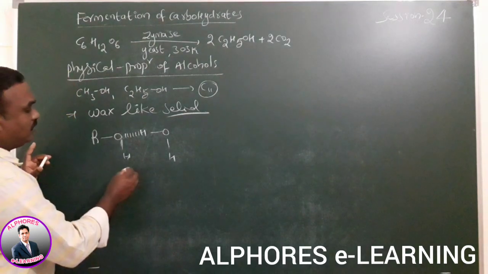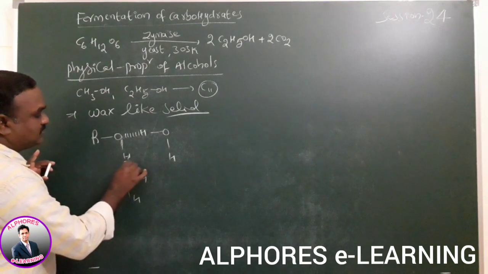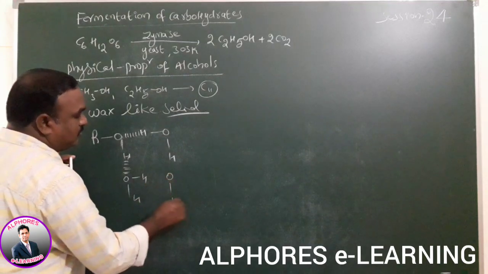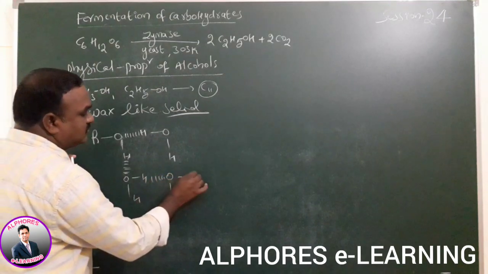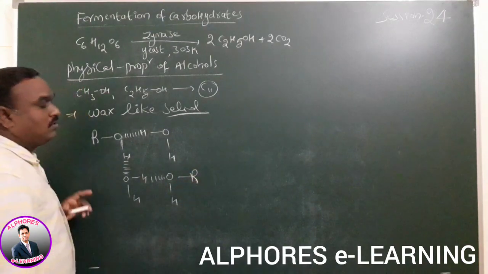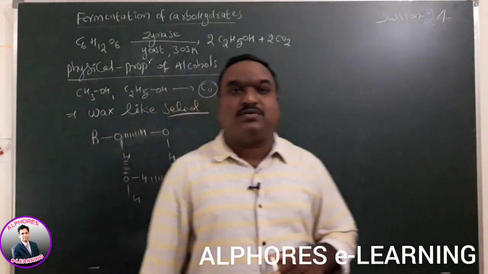Here also hydrogen bonding is possible, like this. Based on the hydrogen bonding nature, we can explain the solubility of the compounds.